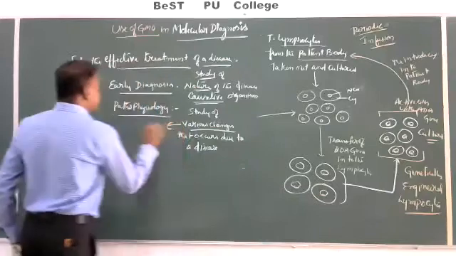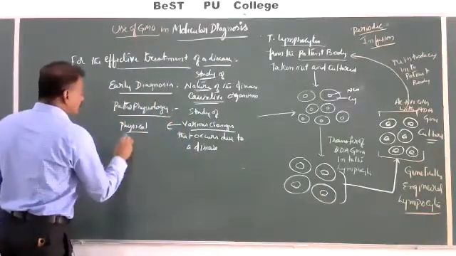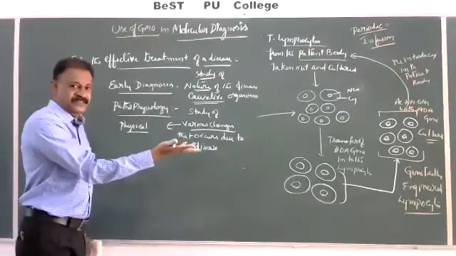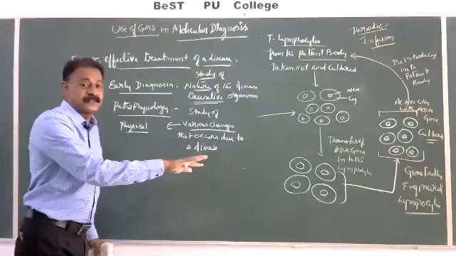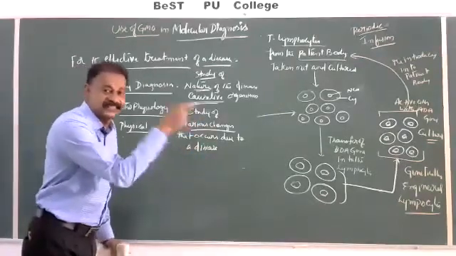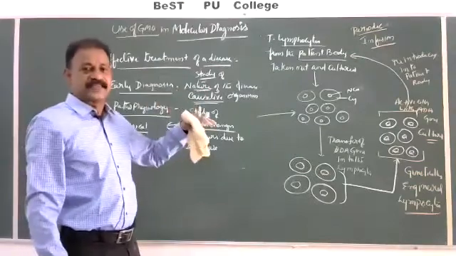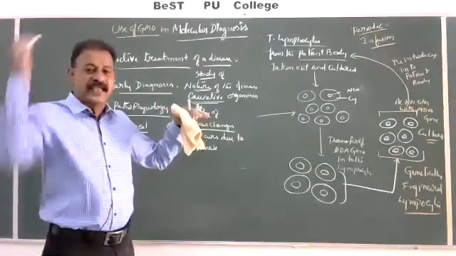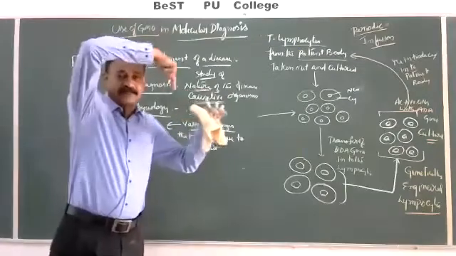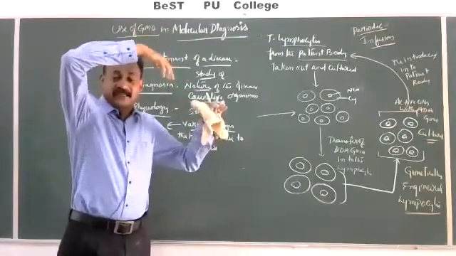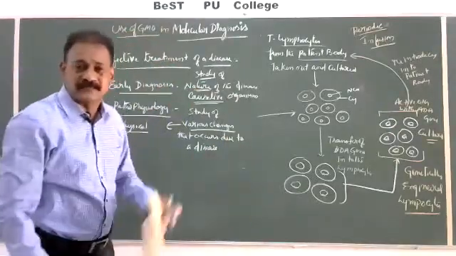Study of various changes: what are the natural characters, and after a particular disease, what are the changes that occur in the natural behavior? So naturally human being characters are like this. Whenever disease A attacks, what happens? When disease B attacks, what happens? So there are some changes. Each and every disease is having its own effect on the living organism's body.